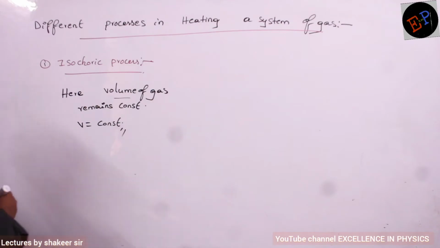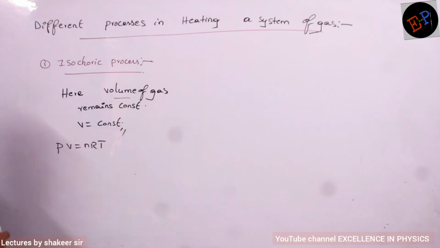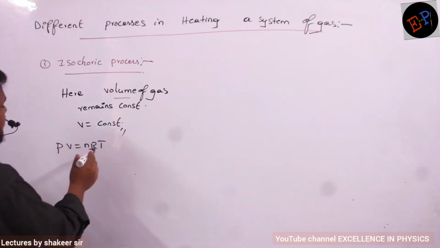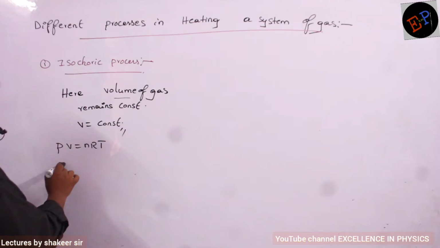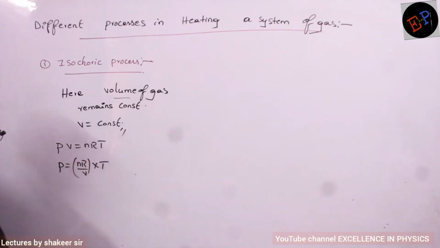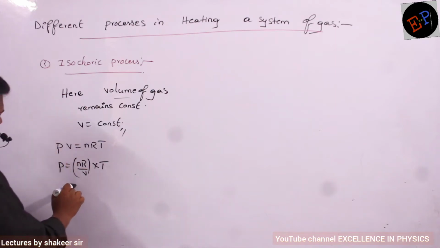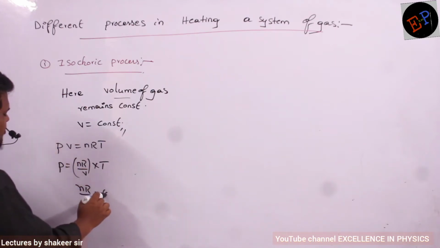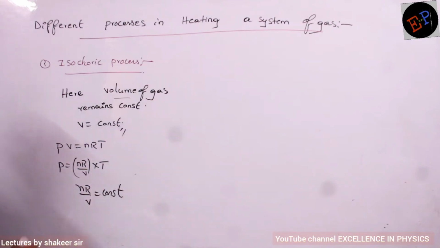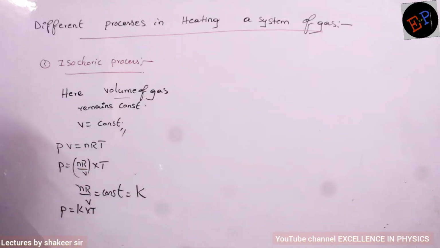If you take the ideal gas equation, we know PV is equal to nRT. Volume of the gas is constant. So therefore I can write P is equal to nR by V multiplied by T. V is constant, number of moles is constant, R is also constant. So nR by V remains a constant, and I can write P is equal to K into T, where I am considering this constant to be K.